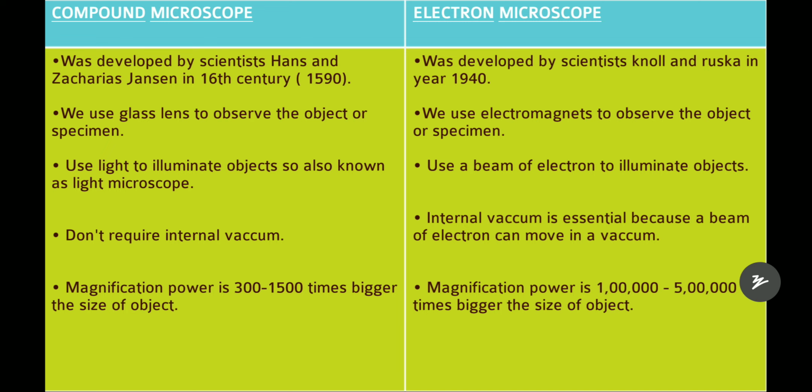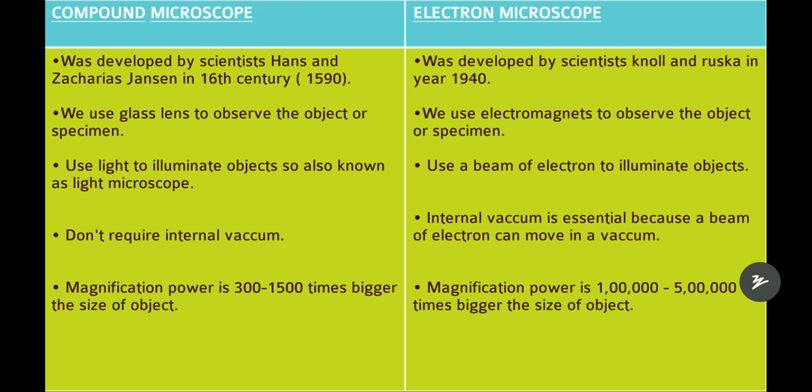In the compound microscope we use light to illuminate objects, so it is also known as the light microscope. Why is the compound microscope known as the light microscope? Because it uses light to illuminate objects. In the electron microscope we don't use light to illuminate objects, we use a beam of electrons. Okay, so whatever we use in the electron microscope, electromagnets and electrons, these were all developed and discovered in later years after the compound microscope. And also the compound microscope doesn't require any internal vacuum.